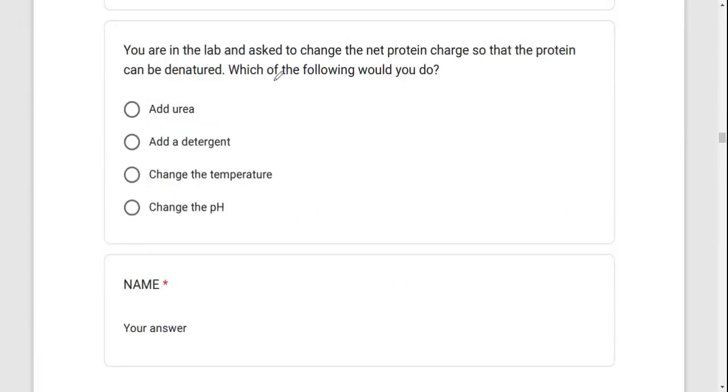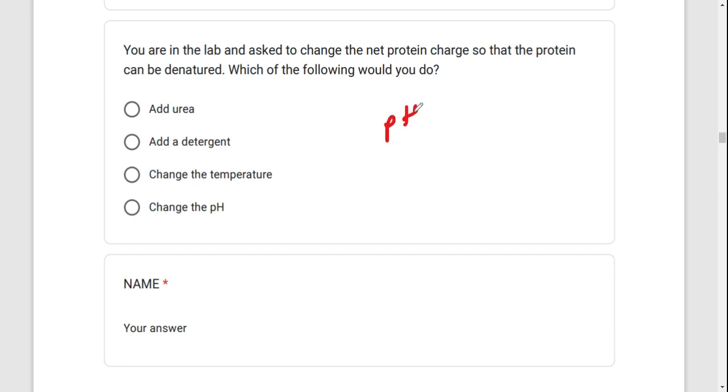You are in the lab and asked to change the net proton charge so that the protein can be denatured. Which of the following would you do? Add urea. Okay, so on denaturing of proteins, proteins can be denatured. Only the secondary, tertiary, and quaternary protein structures can be denatured. The primary structure can't be denatured. Okay, so you can denature proteins by doing three things.